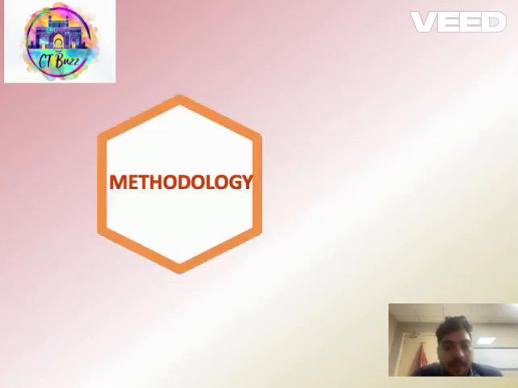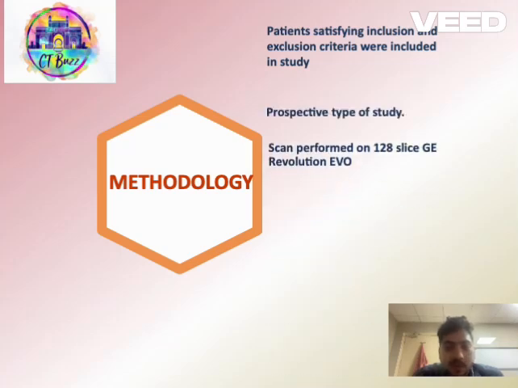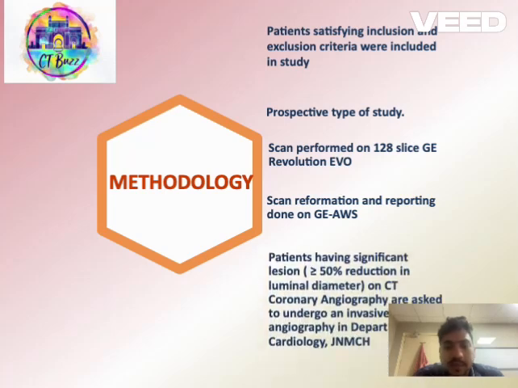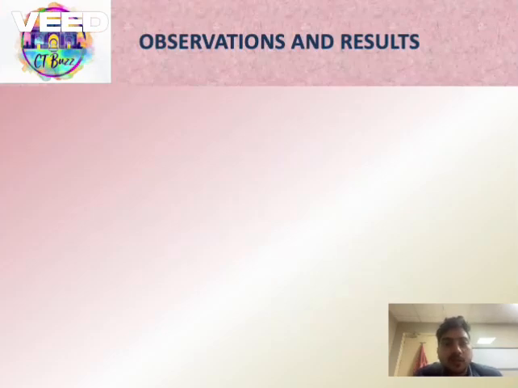Now methodology. Patients satisfying inclusion and exclusion criteria were included in the study. Prospective type of study. Scan performed on 128 slice GE Revolution EVO. Scan reformation and reporting done on GE AWS. Patients having significant lesions, more than 50% reduction in the luminal narrowing, is seen. Total 222 patients were included in my study, out of which 158 patients had no obvious